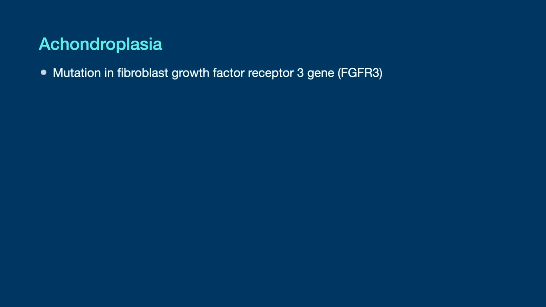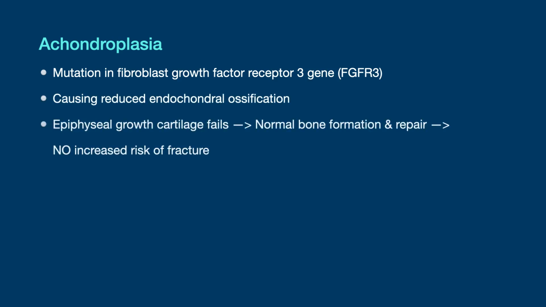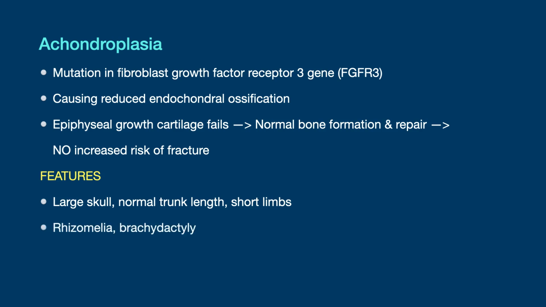Achondroplasia is a mutation in the fibroblast growth factor receptor 3 gene causing reduced endochondral ossification. There is epiphyseal growth cartilage failure, with normal bone formation and repair, and there's no increased risk of fracture. In terms of features, there will be a large skull, normal trunk length and short limbs, rhizomelia or brachydactyly, and macrocephaly with frontal bossing.